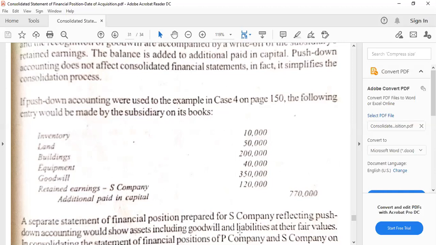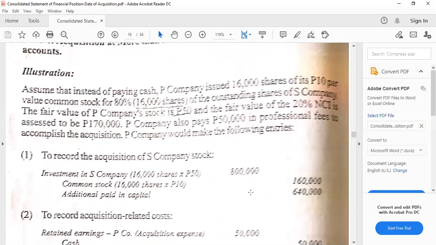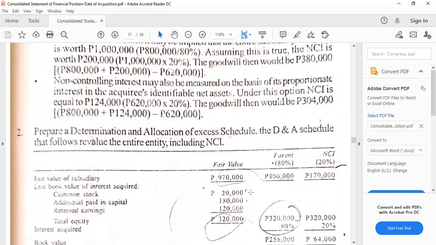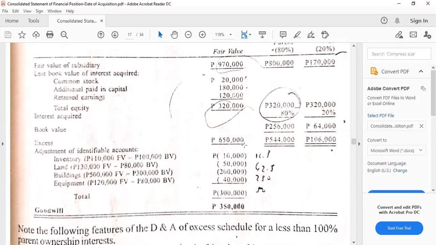Then allow me to go back to page 150. All right, so here is the page. We can notice here retained earnings at 120,000, and this is the account that we are going to eliminate. Then also we can see here the book value of retained earnings as eliminated. The excesses of fair value over book value are here, which will be recognized. And then the total will be credited to additional paid in capital. So let's go back to that part.